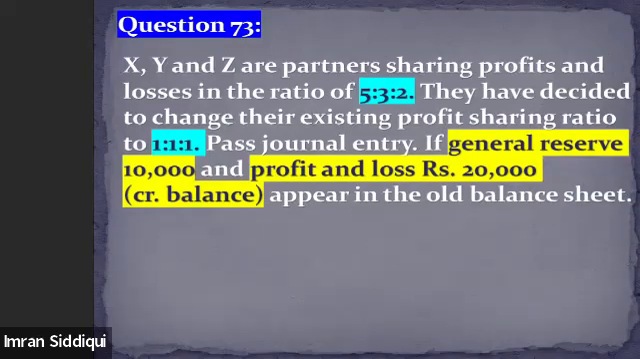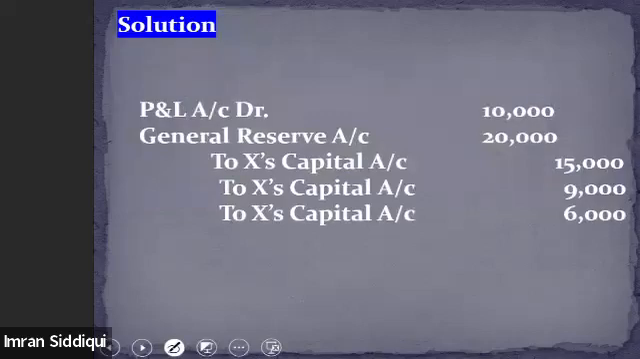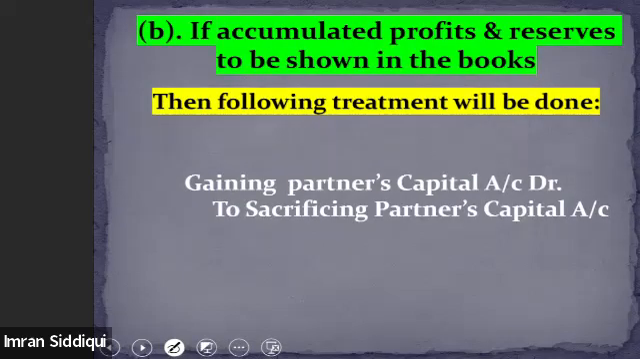Okay, so next situation. The next situation is if accumulated profit and reserve are to be shown in the balance sheet, in the books of account, in future as well. So if partners have decided to show the accumulated profit or reserves in the books of account in future as well, in that case the treatment will be done by passing one small general entry: gaining partners' capital account debit to sacrificing partners' capital account. All right, I hope you will be able to remember this general entry.